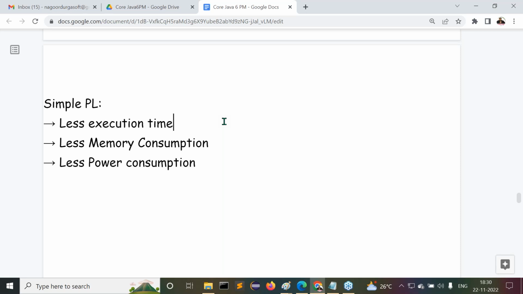So because of that reason, in this particular scenario, whenever we have less execution time, automatically we are able to get more performance. Got my point or not? When it is less execution time, automatically what we are able to get? More performance.